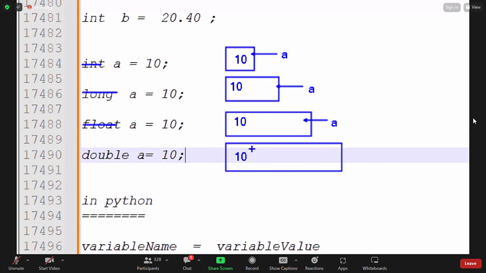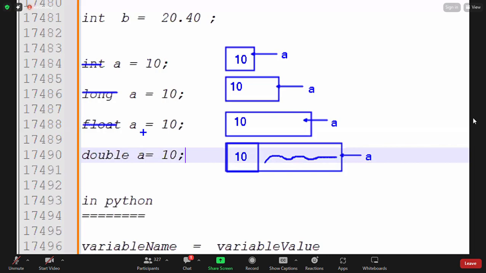So for storing the integer value 10, if we are using double, then a lot of memory is reserved for storing this value. Even though this much memory is enough, we are reserving this entire memory for this variable only. So this entire memory is wasted, guys. As a developer, we are responsible for managing all these memory allocations.